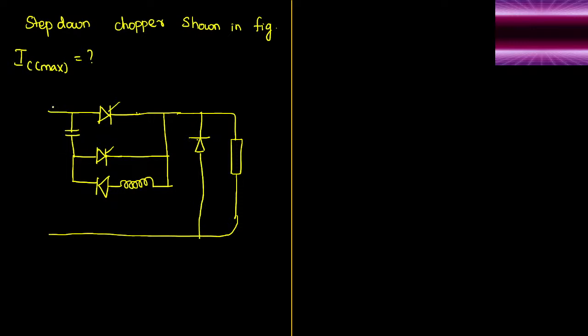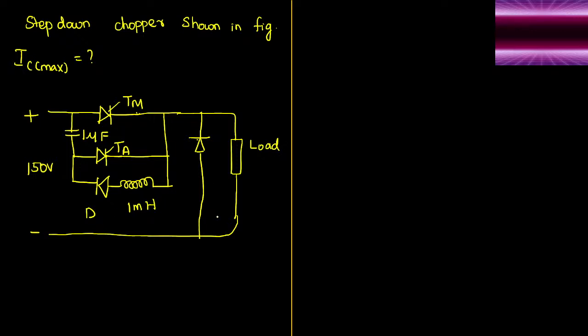The supply voltage here is given as 150. This capacitor value is 1 microfarad. This is the main thyristor, this is the auxiliary thyristor, and diode D. Inductor value is 1 millihenry. This is the load. That's all.